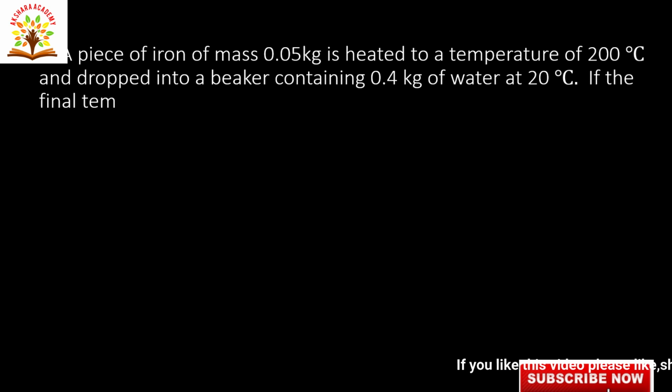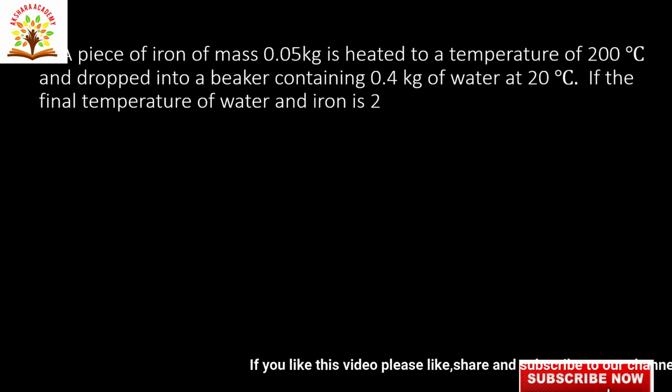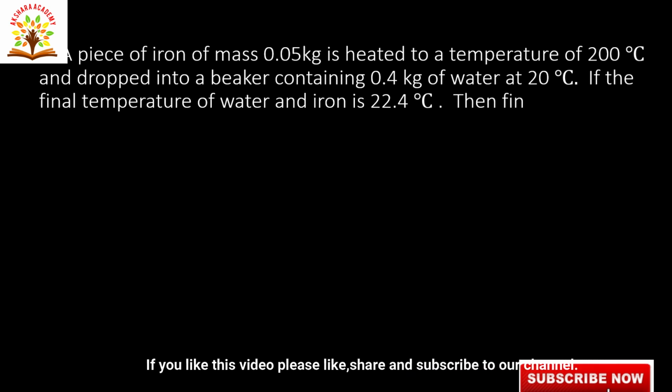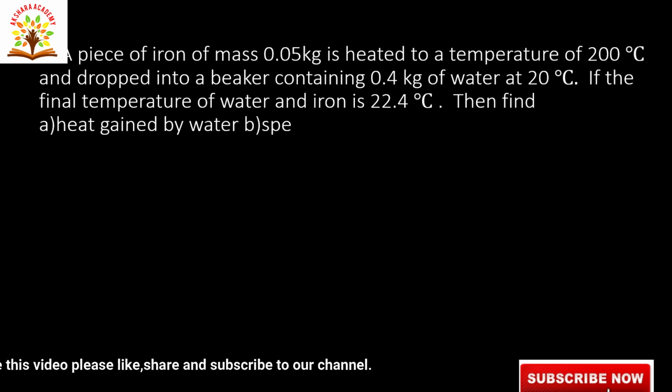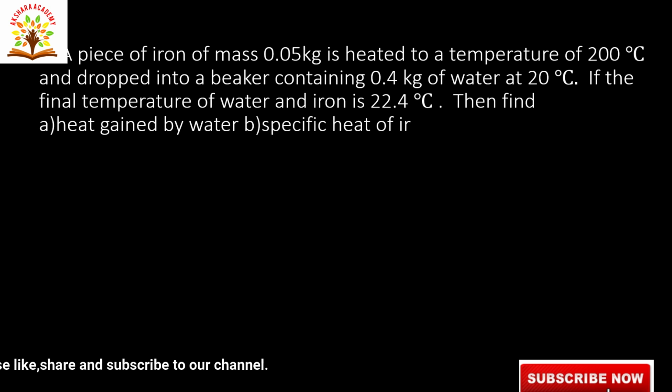A piece of iron of mass 0.05 kilogram is heated to a temperature of 200 degrees centigrade and dropped into a beaker containing 0.4 kilogram of water at 20 degrees centigrade. If the final temperature of water and iron is 22.4 degrees centigrade, then find first one, heat gained by water, and the second one, specific heat of iron.